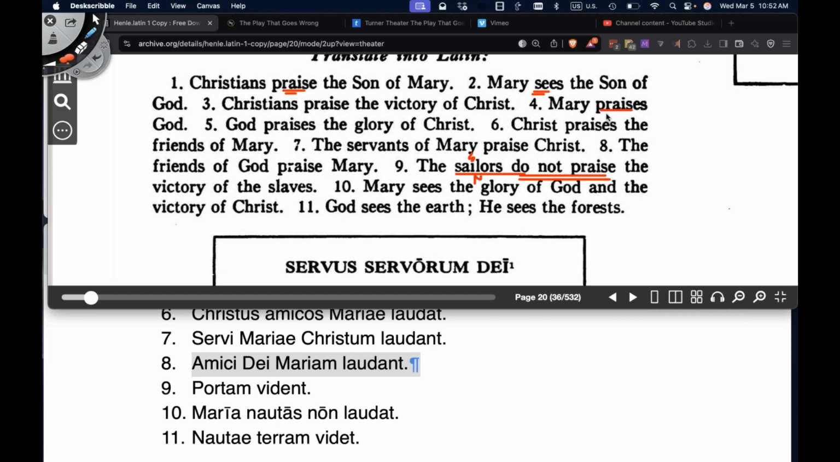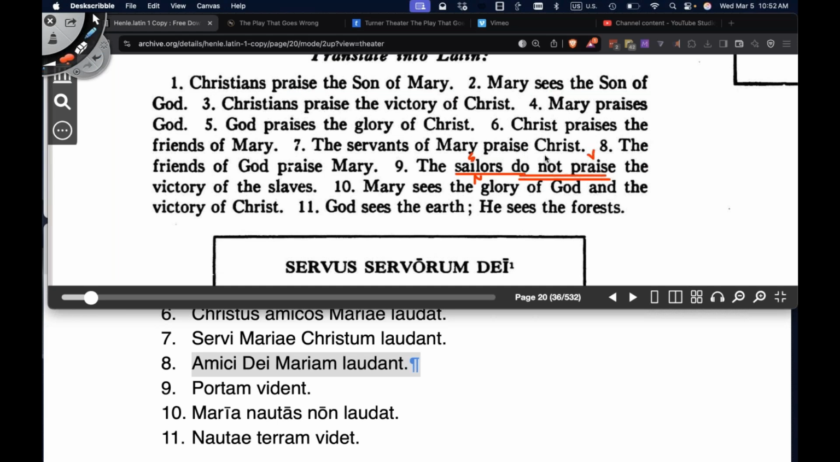Here we have the verb praises. Here we have the verb praise, but these are all one word, so it's just the verb. But down here we have the verb do not praise, which is a verb phrase. So when we have a verb phrase, I underline the whole verb phrase. We have do not praise.